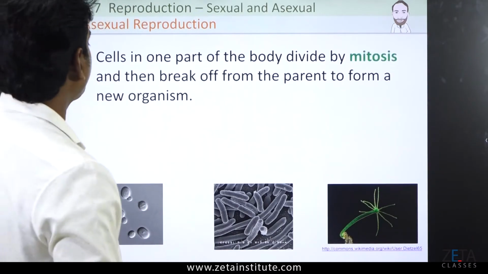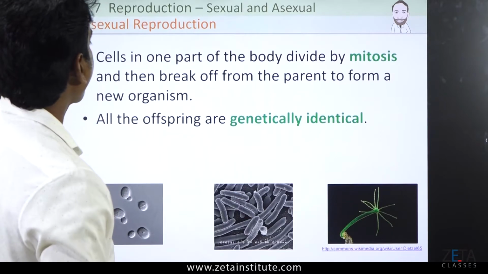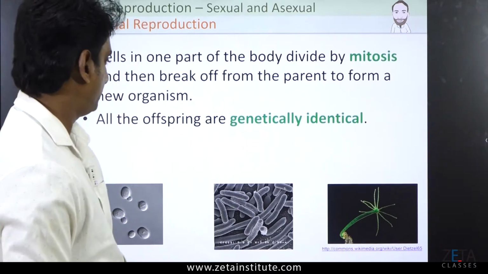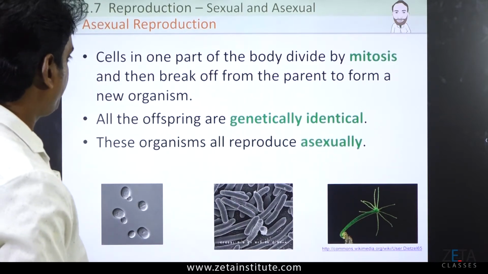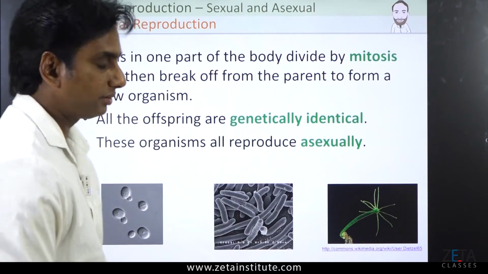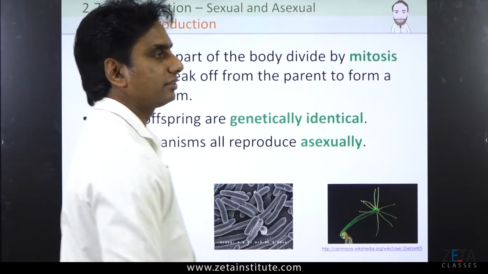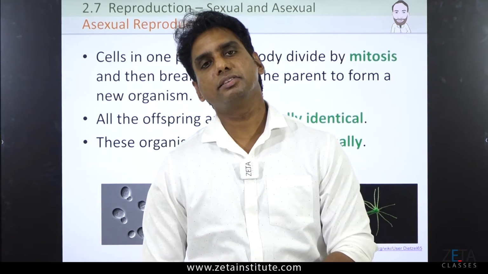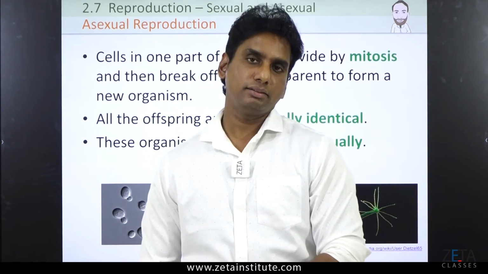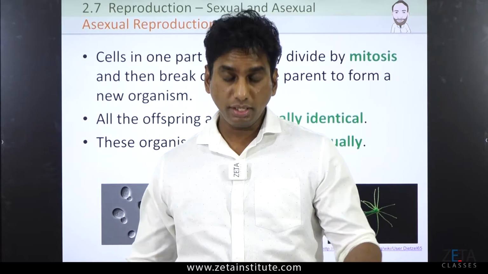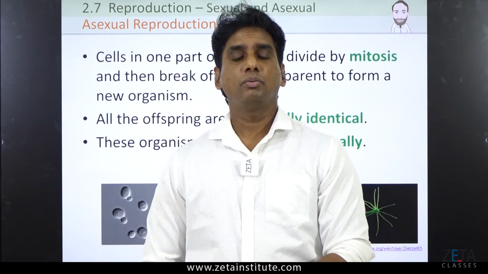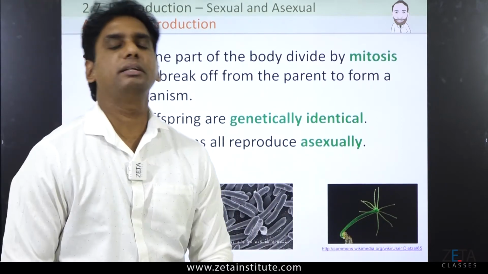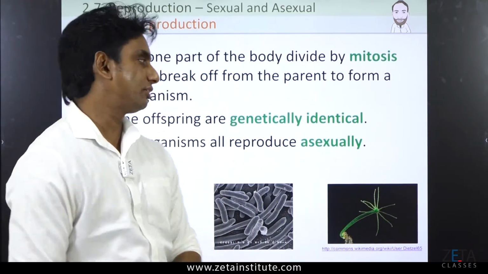So, when we go first towards the asexual reproduction methods, we primarily have to deal with microorganisms, because microorganisms like bacteria or fungus are believed to be the living organisms which exhibit asexual reproduction majorly.